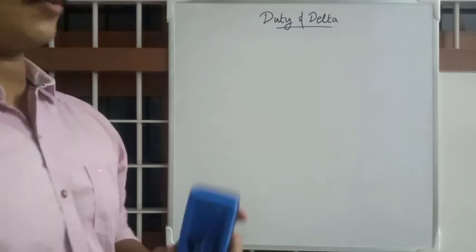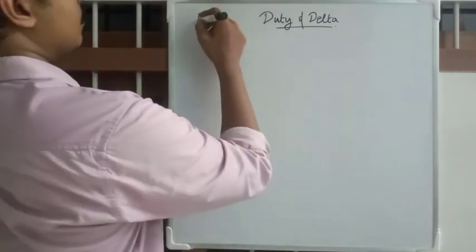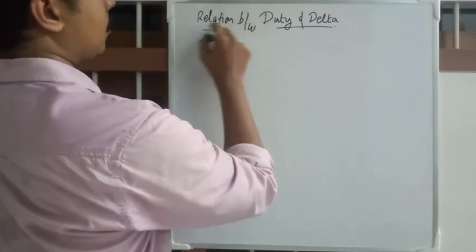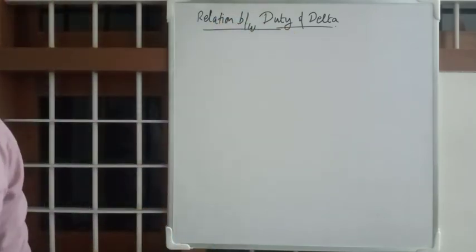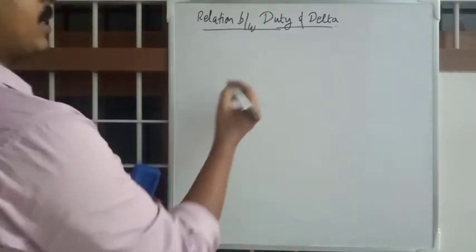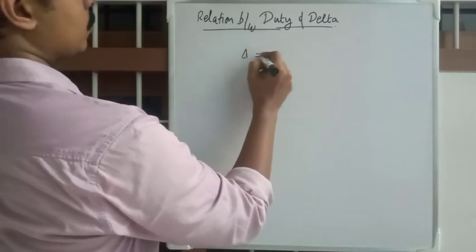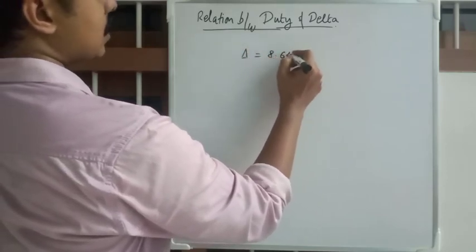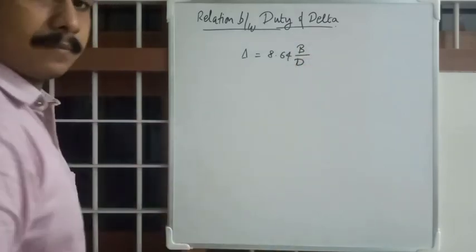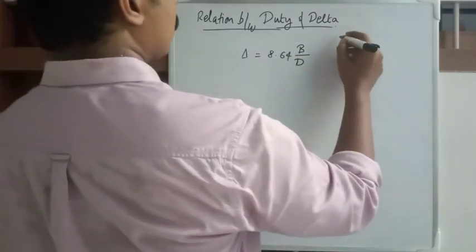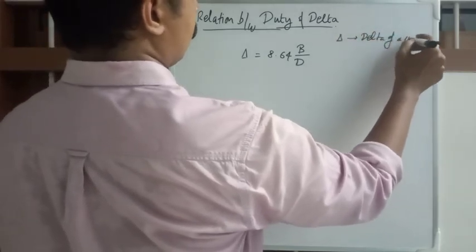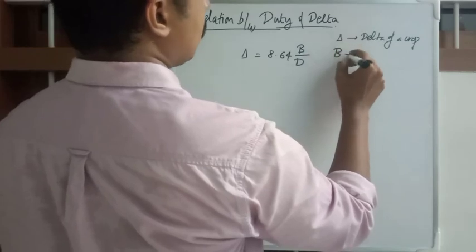Okay, next one, relation between duty and delta. Okay, there will be simple problem, simple equation. Relation between duty and delta is equal to 8.64 B by D. That's it. But delta is delta of a crop. B is base period.